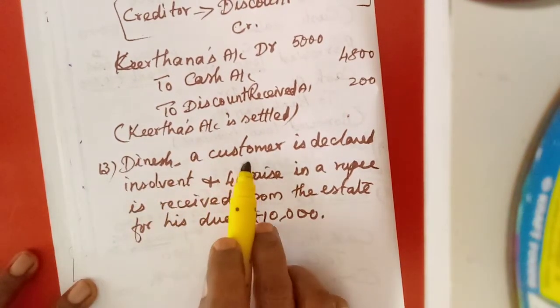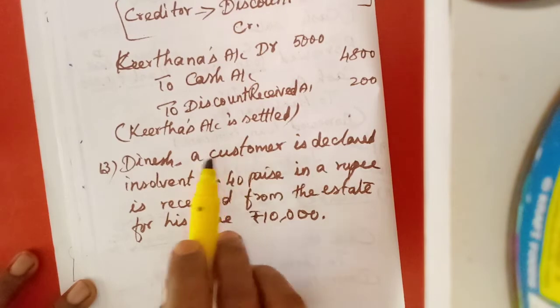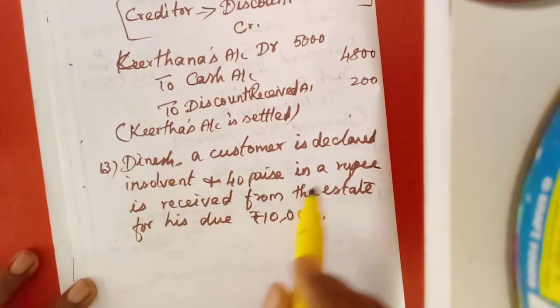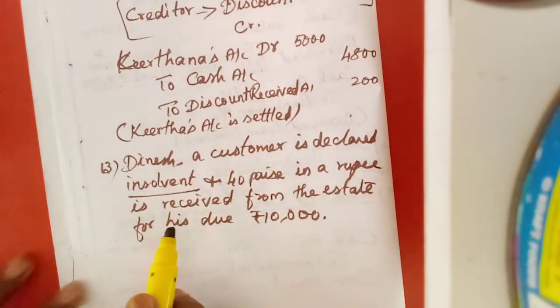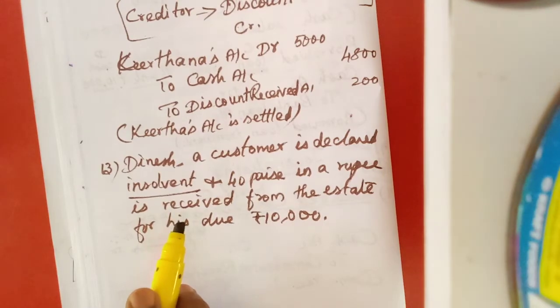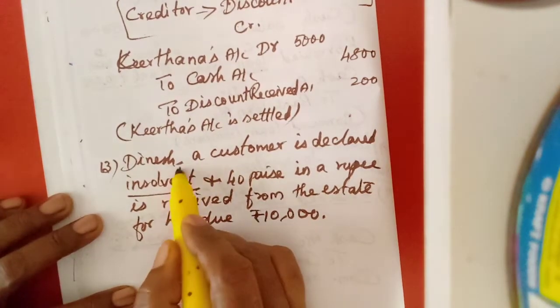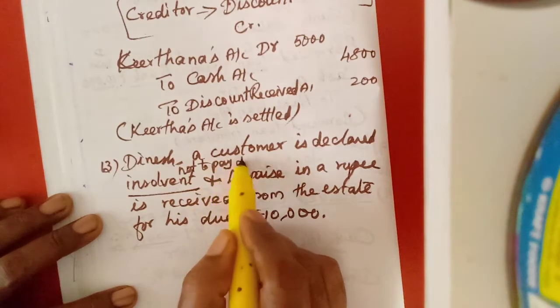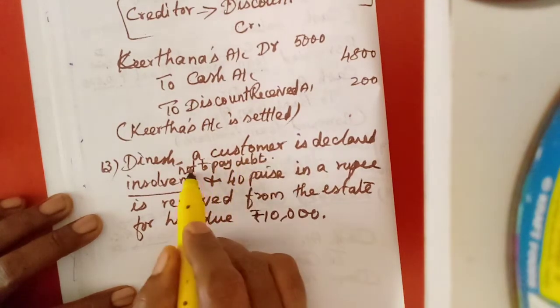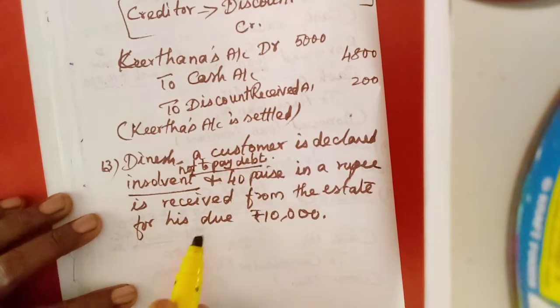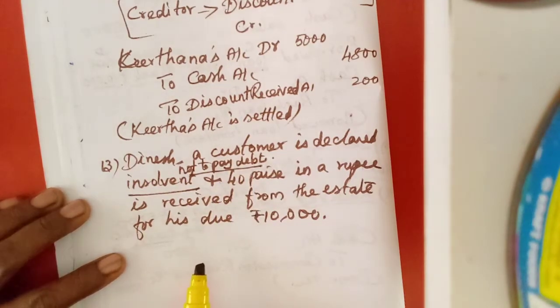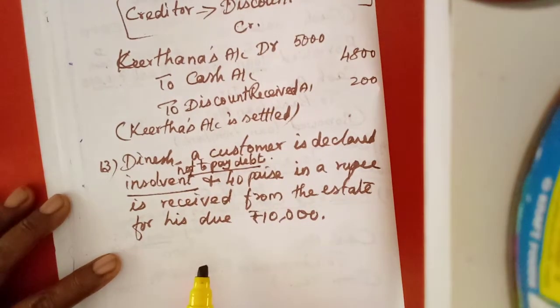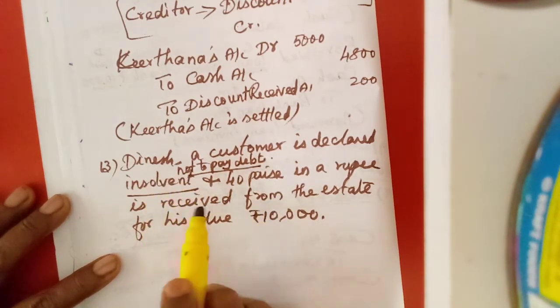Dinesh, one customer. Customer means we have sold goods to him on credit. Now he has become insolvent. Insolvent means he is not able to pay his debt. The court will declare that he is not able to pay back his debts, and all the properties will be taken away from him, and the creditors will be paid something.